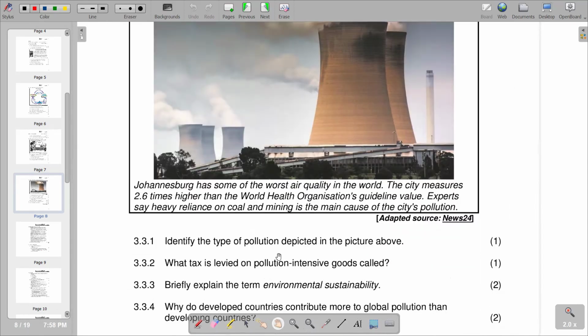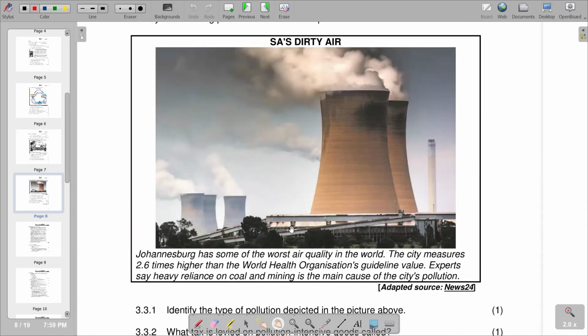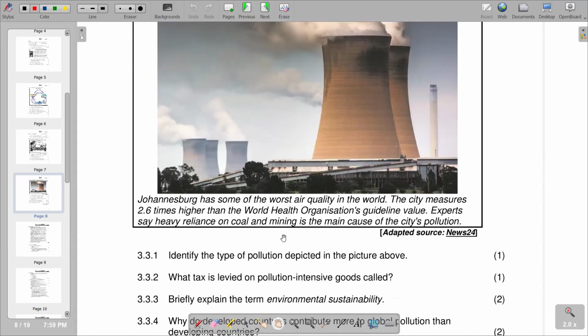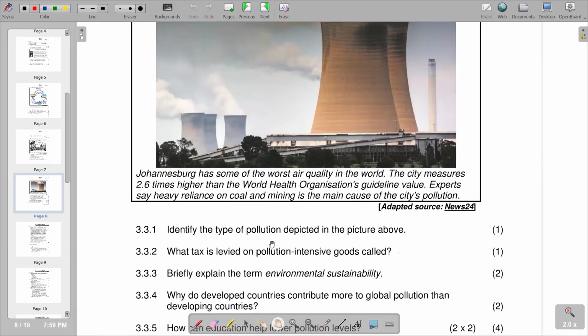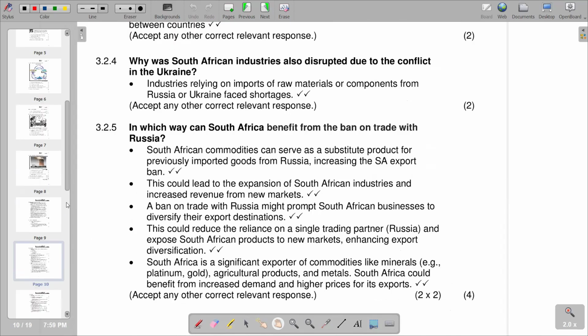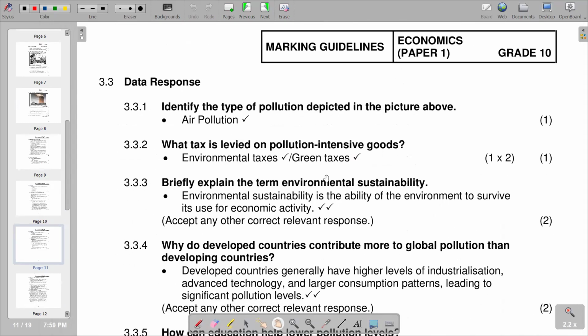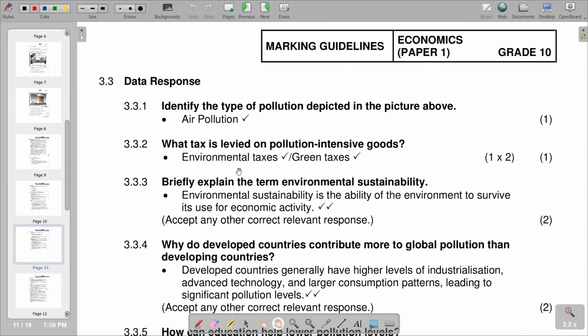So the first question is, identify the type of pollution depicted in the picture above. We are seeing that there's smoke that is getting into the air, which is going to lead to air pollution. So this is air pollution. The 3.3.2, what tax is levied on pollution-intensive goods called? Obviously, this is going to be the green tax. So we refer in terms of our answer section, whereby we are saying we have the green taxes, or we can call them the environmental taxes, which are the taxes that are levied on pollution-intensive goods. So that is what we have on 3.3.2.